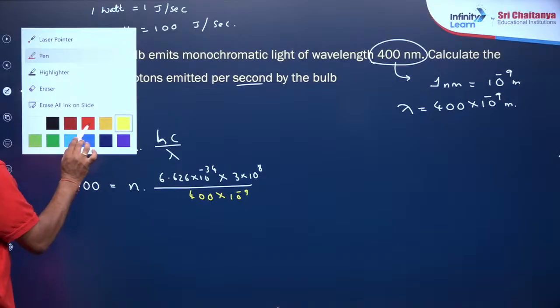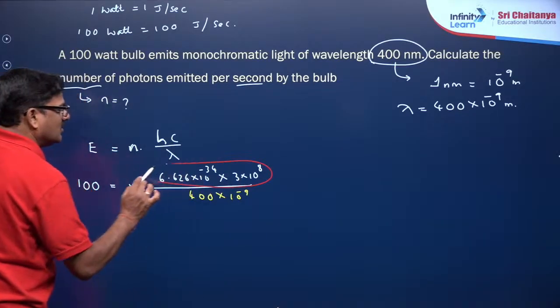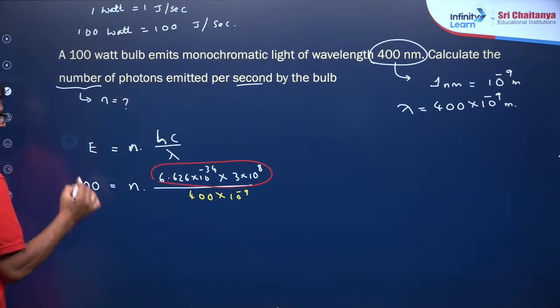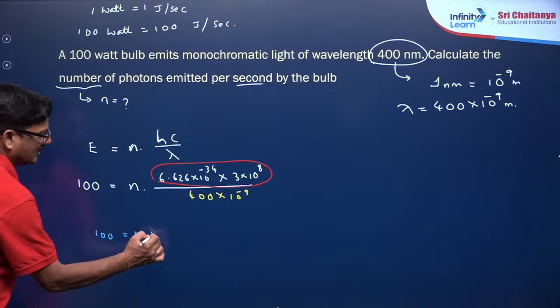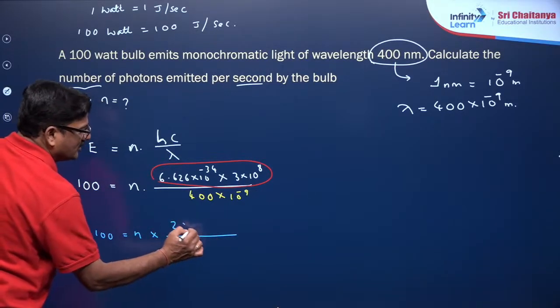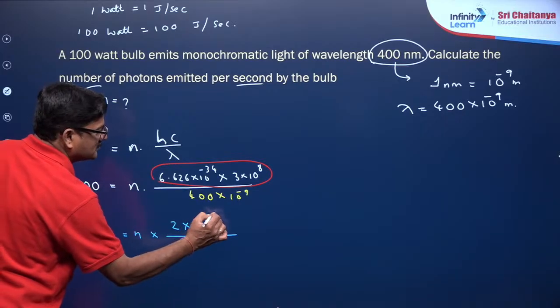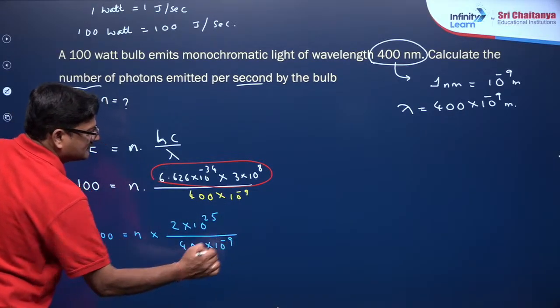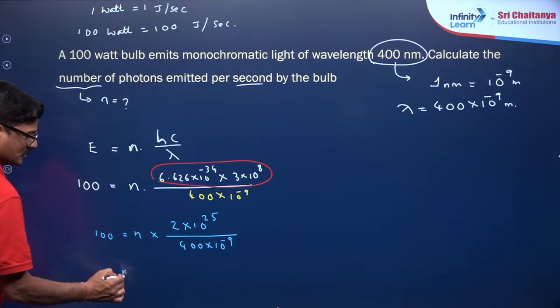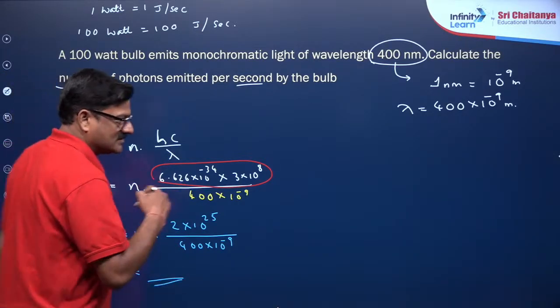I told you this is your trick. You can equate it with 100 is equal to n into 2 into 10 raised minus 25 upon 400 into 10 raised minus 9. Now solve for n, you are going to get the answer. Got it? Clear?